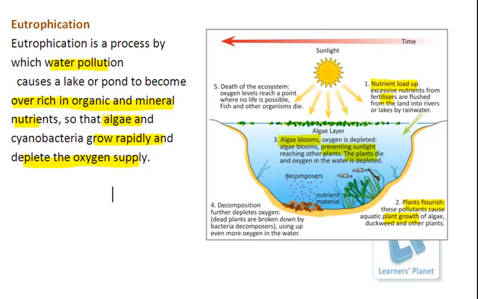The aquatic organisms are not getting the oxygen for their survival, and plants are not getting sunlight for their growth, right? So ultimately this oxygen is also depleted, and the plants and the aquatic organisms tend to die now, right? So further what will happen as this happens? Decomposition. More and more decomposition will occur, which will lead to the depletion of the oxygen.